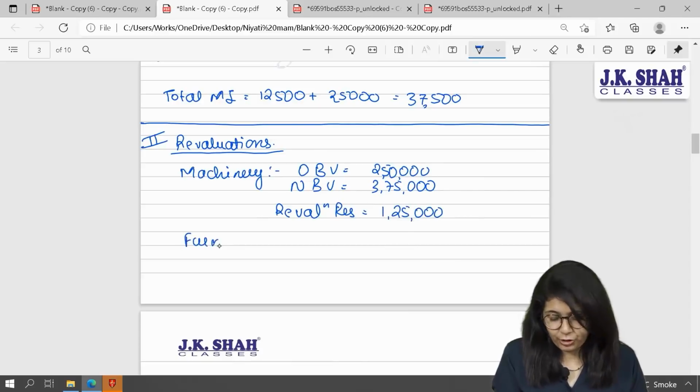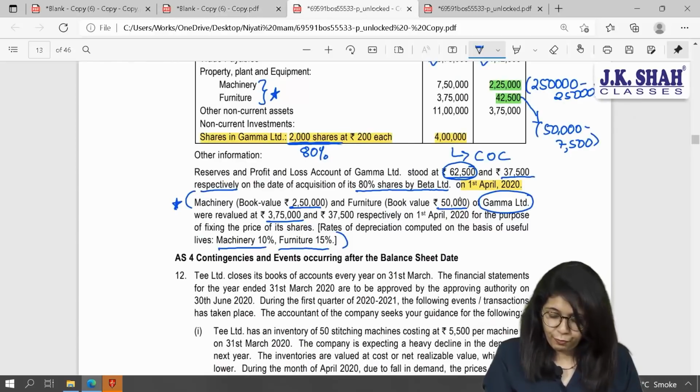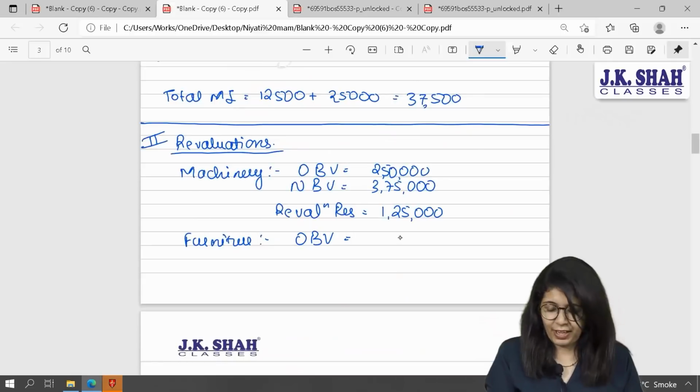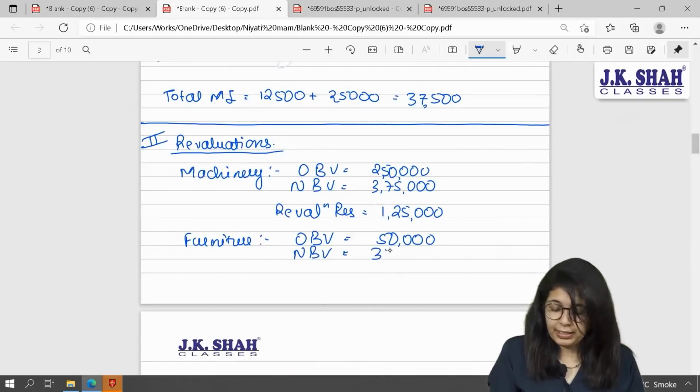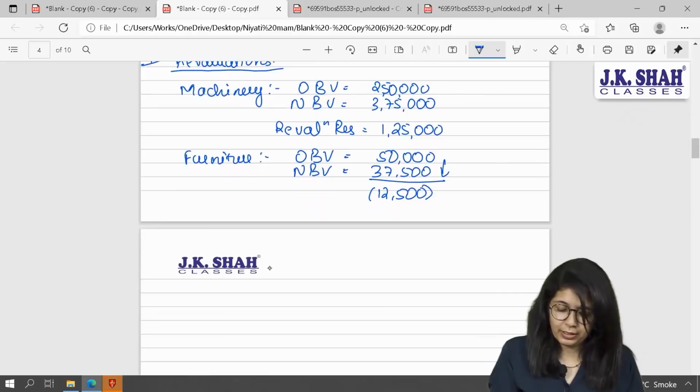And for furniture, original book value of the furniture was 50,000 rupees and new book value is 37,500. So 50,000 has now become 37,500, meaning downward revaluation. So here you will get a loss of 12,500 rupees.